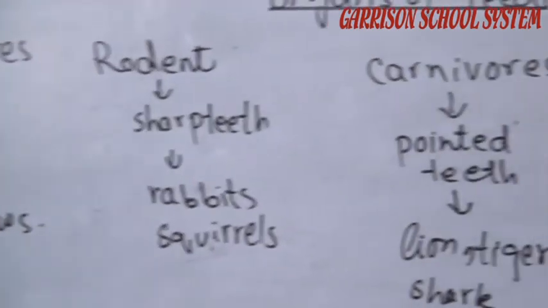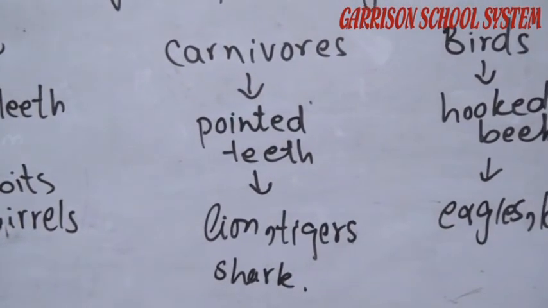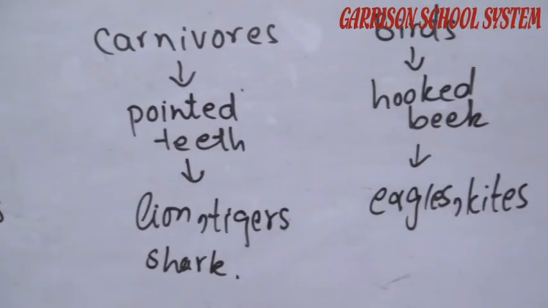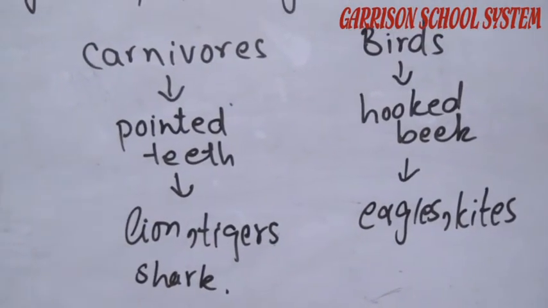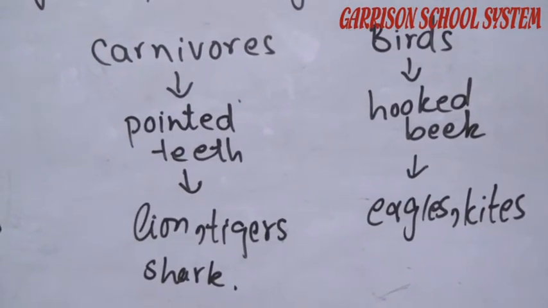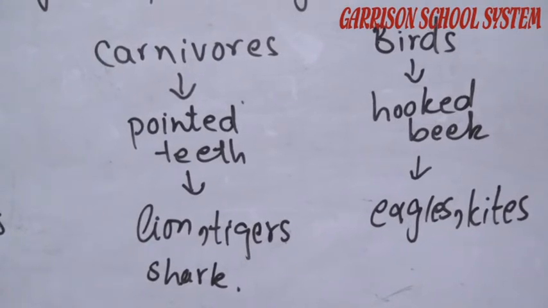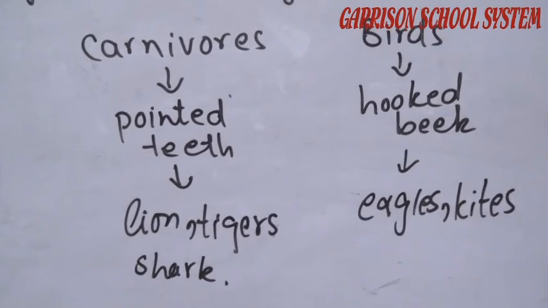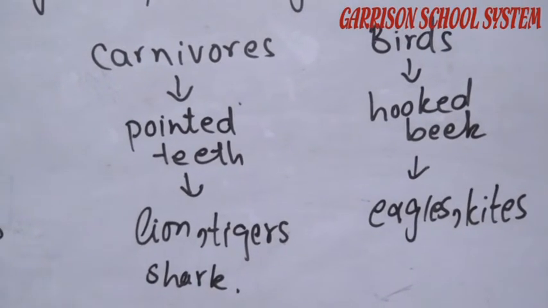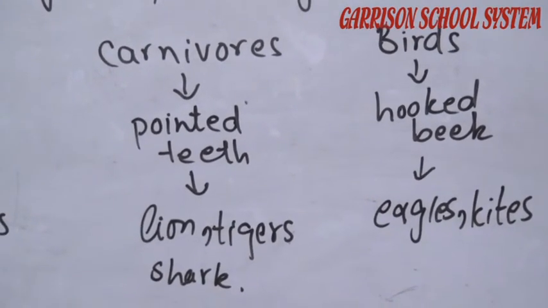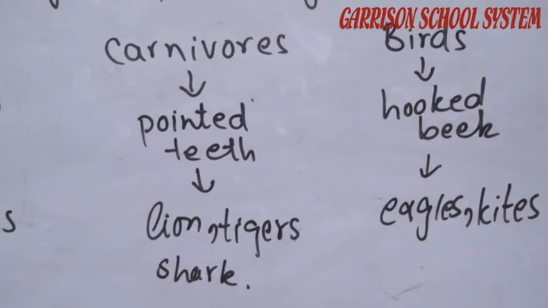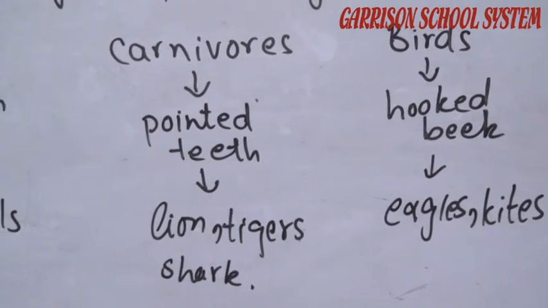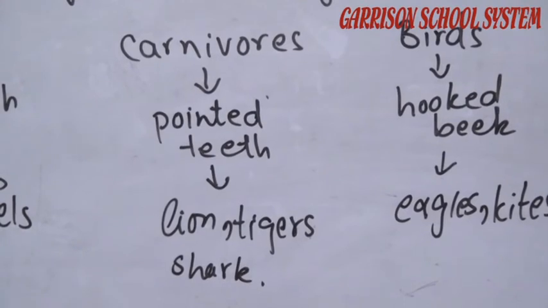After that, the carnivores. By the name, we get to know that carnivores are those animals that tear flesh with the help of their sharp pointed teeth, also called canines. With these they tear their prey. They also have strong grinding teeth to chew the flesh and crush the bones.